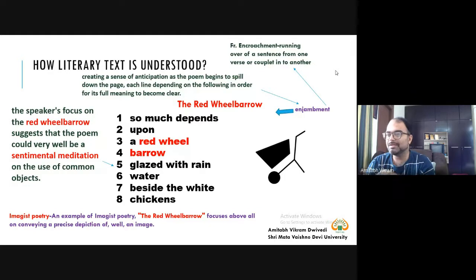So much depends upon a mobile phone, a smartphone, an Apple iPhone. That way you can also read it: so much depends upon an Apple iPhone. That can be the poem for this present generation in the present time. Similarly, this is a sentimental meditation for an object that is neglected and that we are not paying attention to, that wheelbarrow. That is the poem actually.